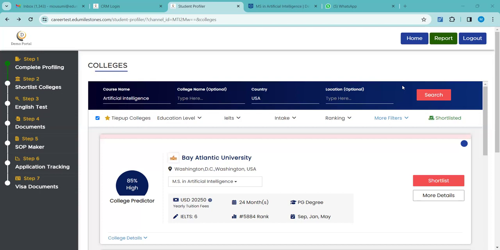I have a question. Yes. So where do we get to hide these college recommendations from? In the CRM? Yes, I will show you that. Okay.